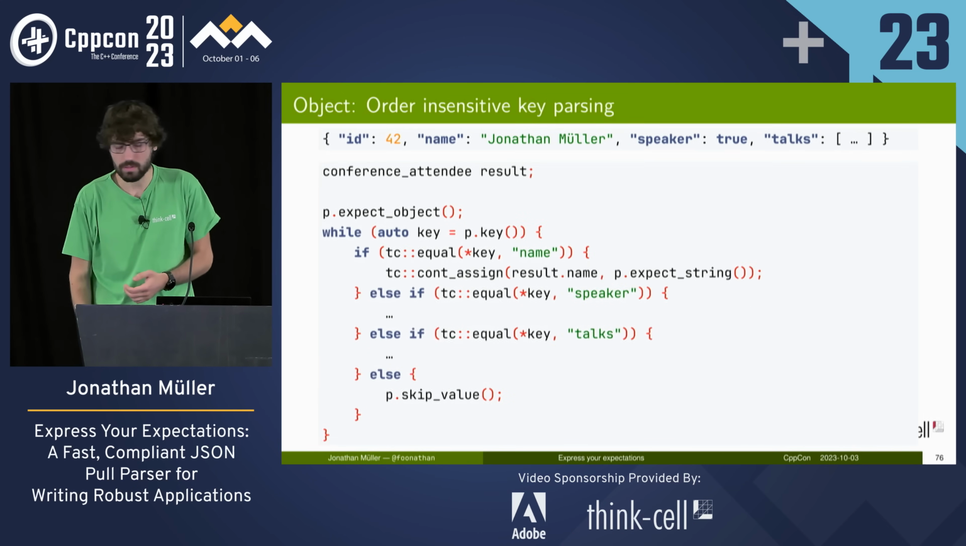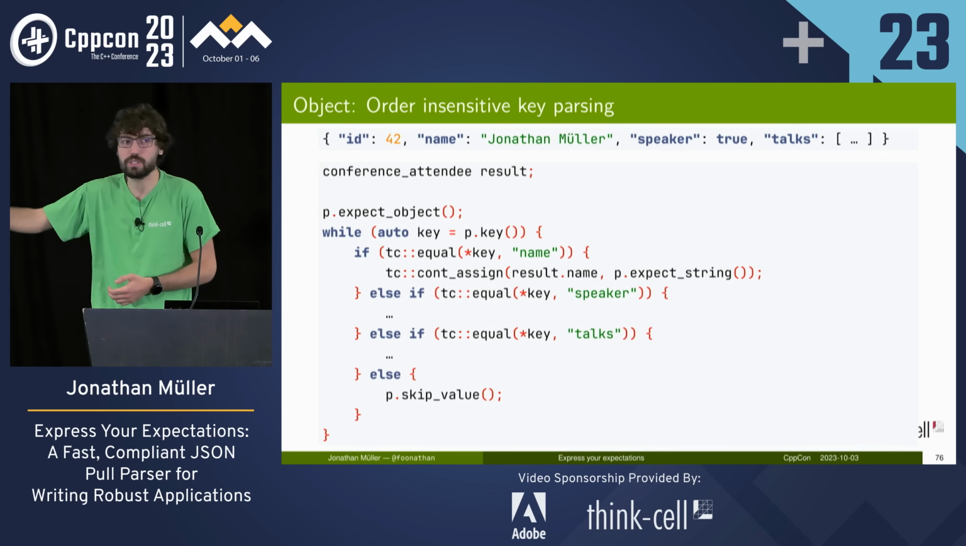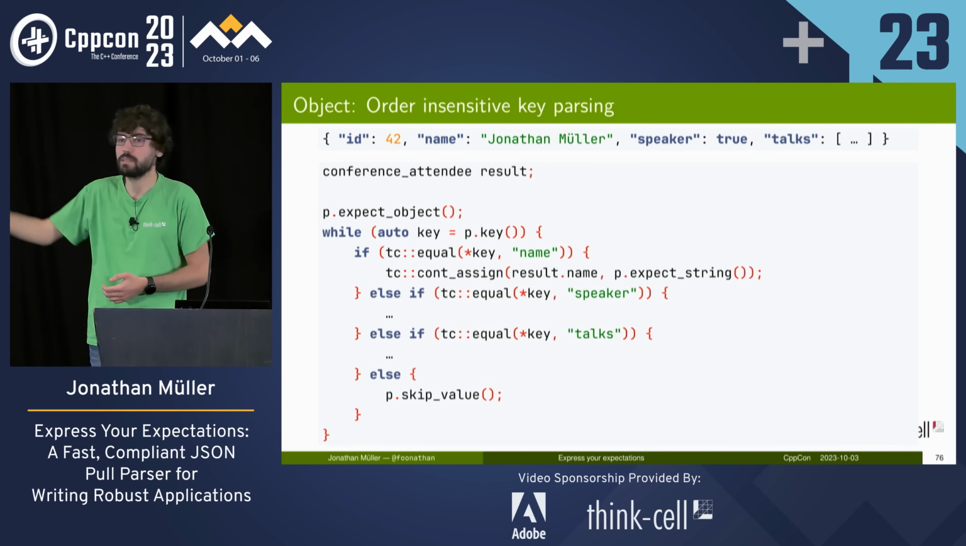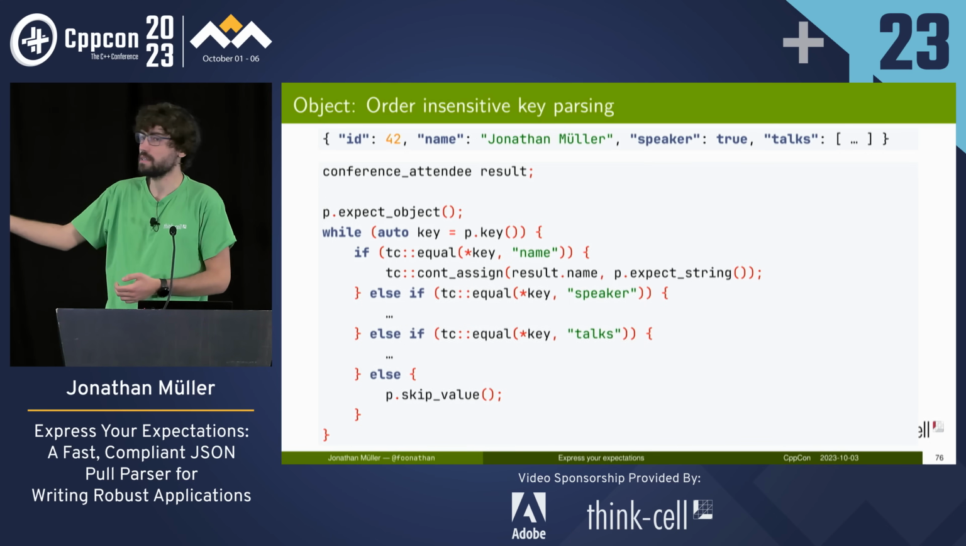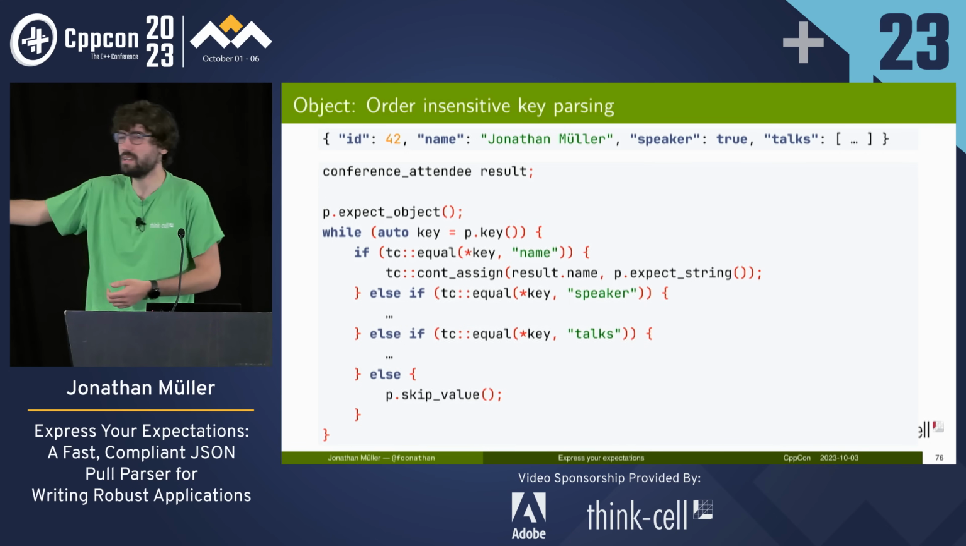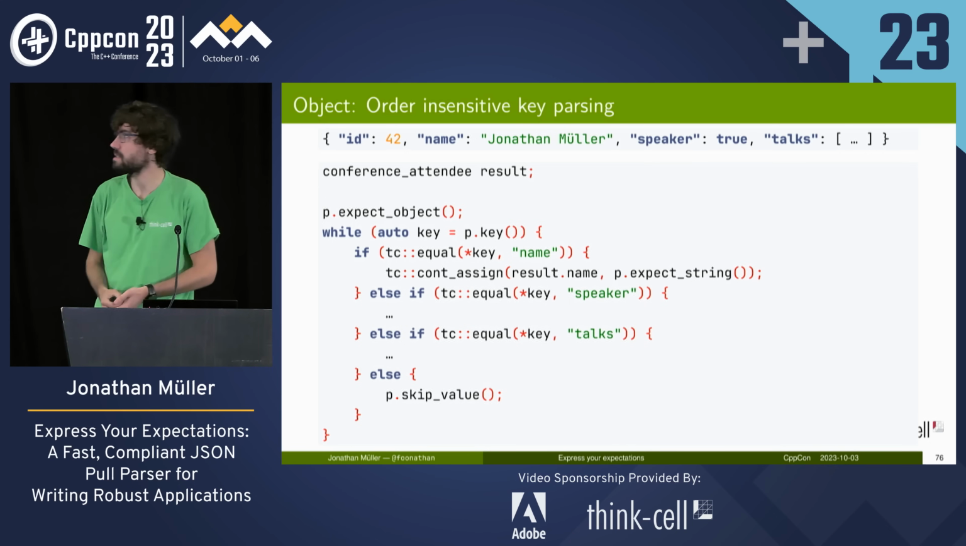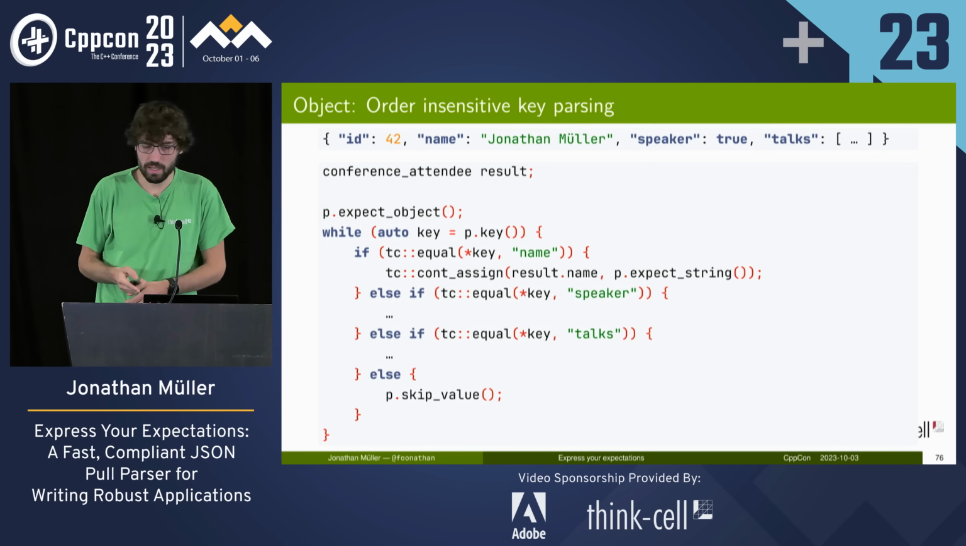So we want to force you to write code which does a loop and then does the comparison, handles the appropriate data, and skips everything it doesn't care about. But that's verbose, right? Can we make that a bit nicer? And sure, we can write another algorithm for that.